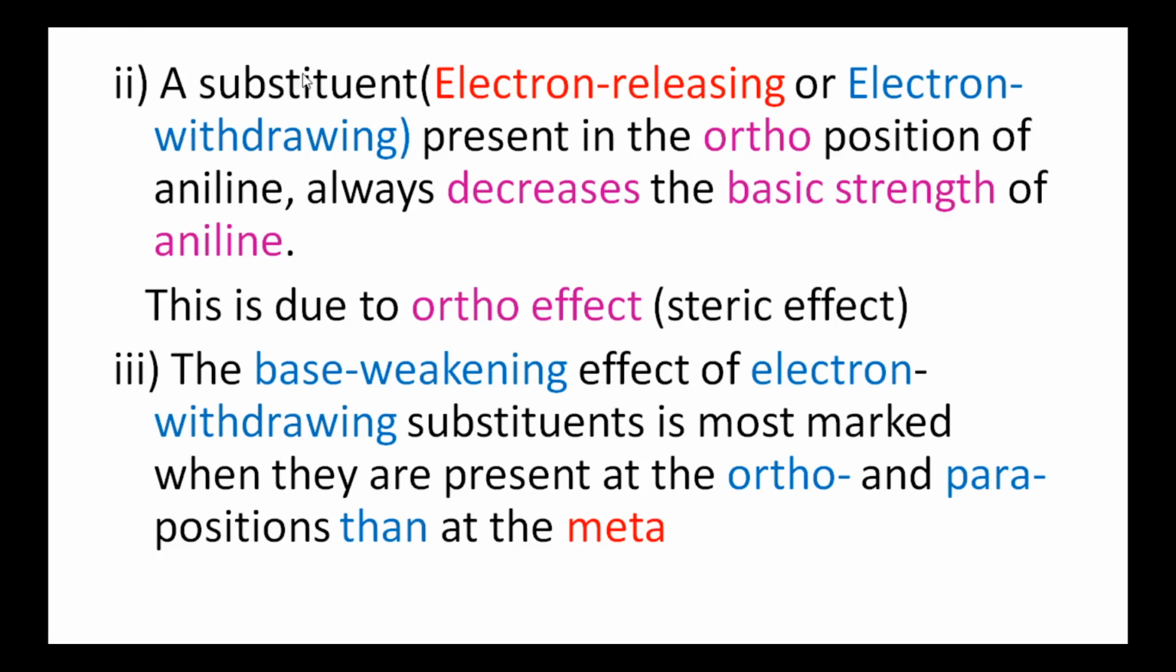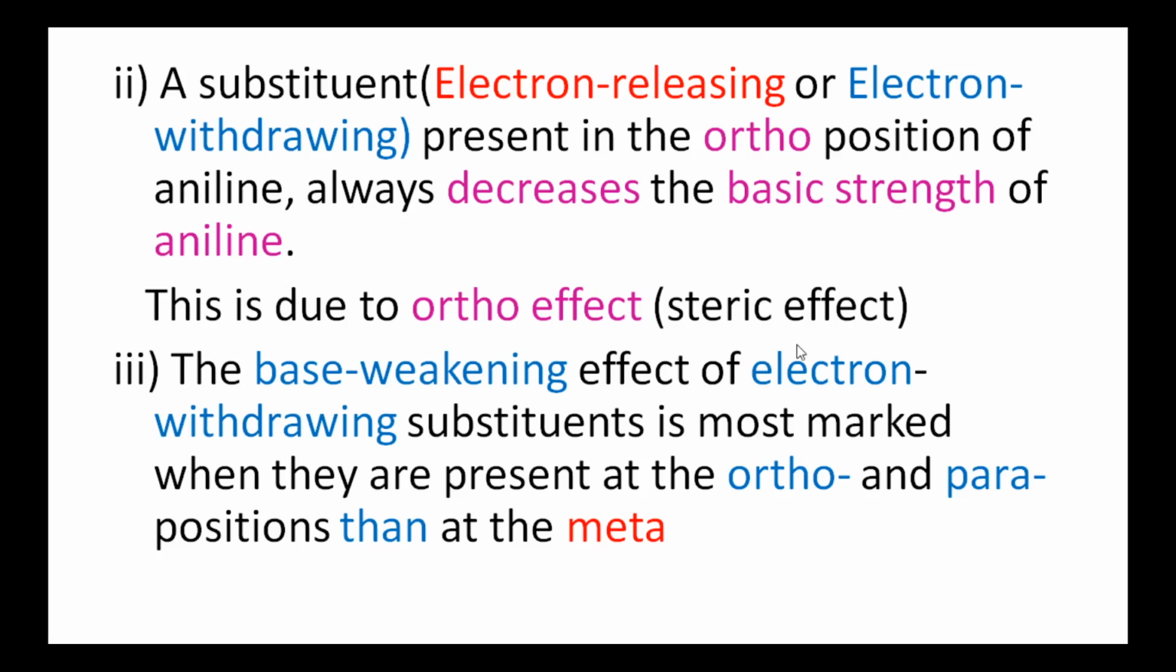A second point is that a substituent, either electron releasing or electron withdrawing, present in the ortho position of aniline always decreases the basic strength of aniline, because the ortho position is very close to the amino group, so there is greater steric hindrance, greater repulsion. This effect is known as the ortho effect or steric effect. So when the substituent is present in the ortho position to the amino group of aromatic amines, it decreases the basic character.